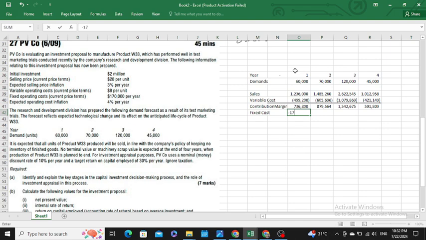If it is 170,000, it is inflated from year 1 onwards, 1.04 raised to the power of 1. So copying this and dragging it over 4 years, we are having 183 in the second year, 191 in the third, and 198 in the fourth year. After deducting the fixed cost, we would be having an operating profit. There is no tax or capital allowance given in the question, so we would ignore this.